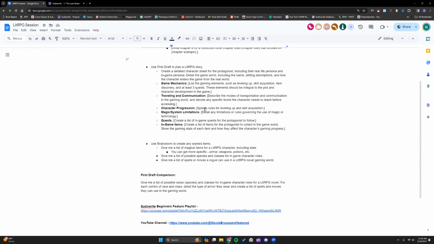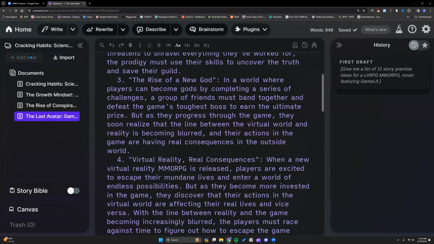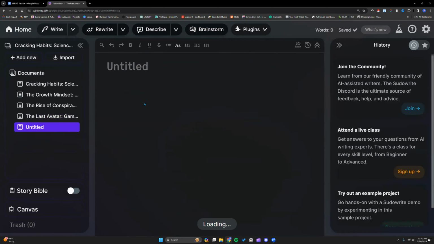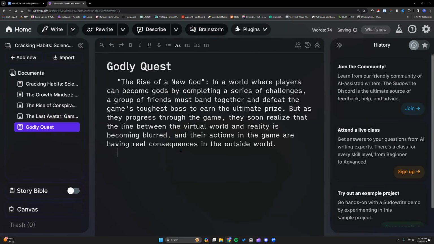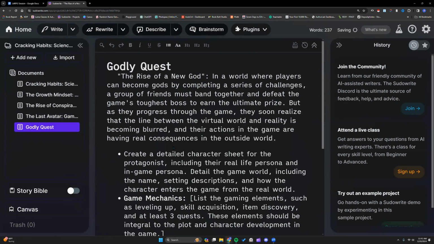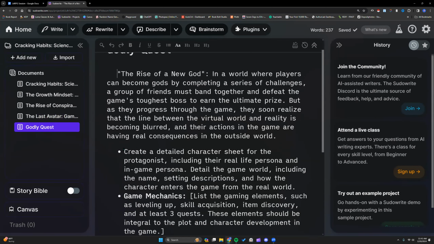Right. So I am going to copy that, and I'm also going to copy this stuff into First Draft. So I'm going to give it my story premise, and then I'm also going to give it this information to tell it what I want it to do with that story premise. Let me just get a new document here. I can copy everything together. It's easier to do all of this in another document because in First Draft, once you're in that box, you cannot press enter. You can't press shift enter. You can't do any of that. As soon as you hit that enter key, it's going to go. So I recommend making sure your prompt and everything is good in another document.